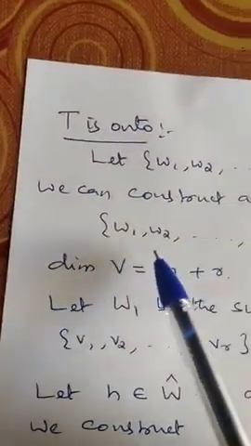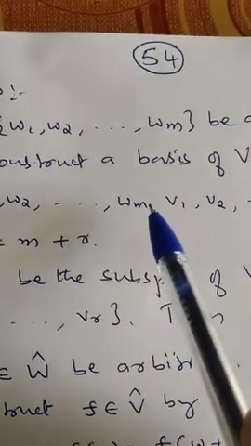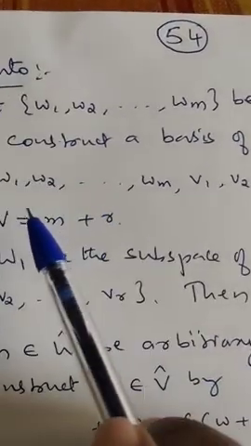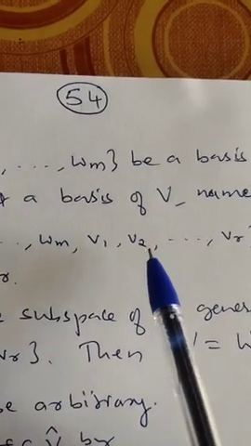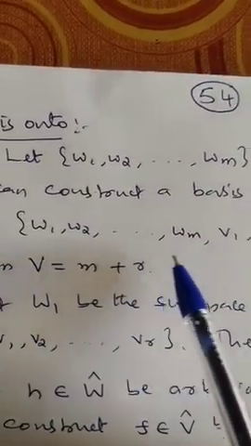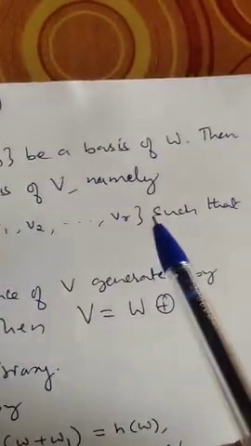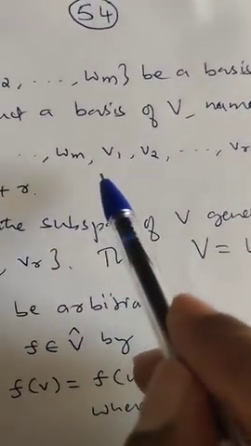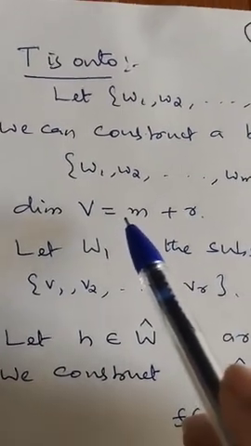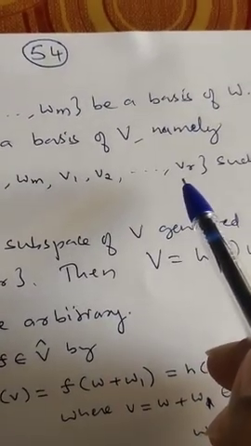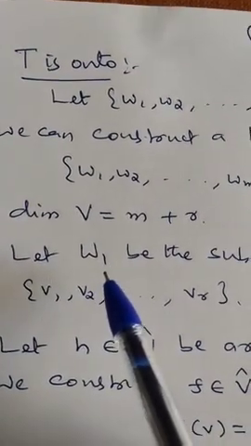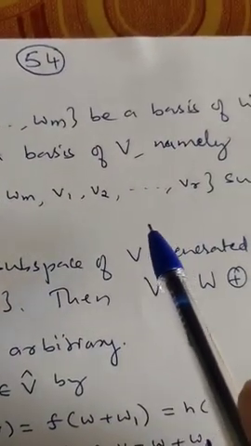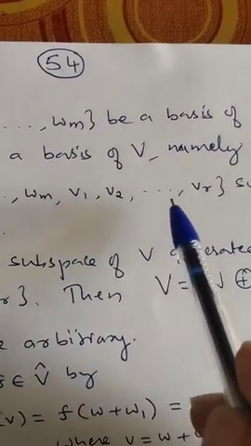So I will extend it as the set w1, w2, etc. wm. I add the other elements which are not in the linear span of these, that is, v1, v2, etc. vr. I add these v1, v2, vr to this set so that this forms a basis of V. Then what will be the dimension of V? The dimension of V becomes m elements plus r elements are added. Therefore, the dimension of V is m plus r. Let W1 be the subspace spanned by these r number of vectors.